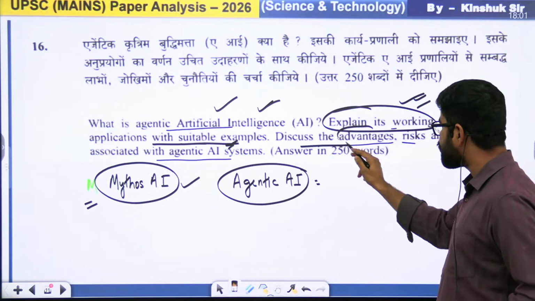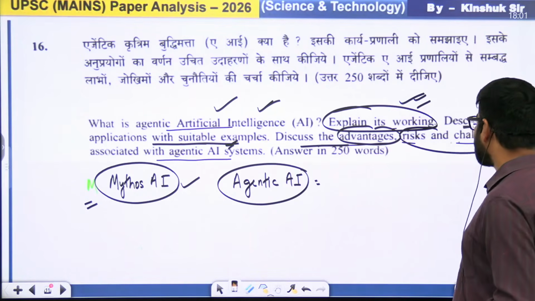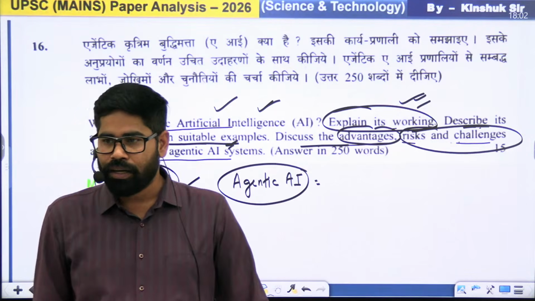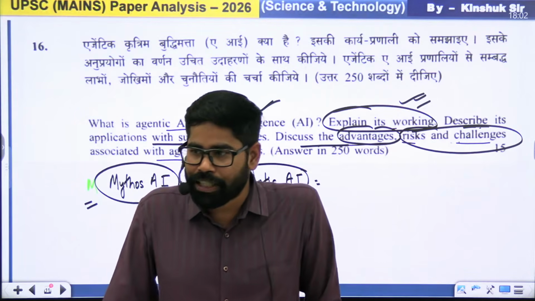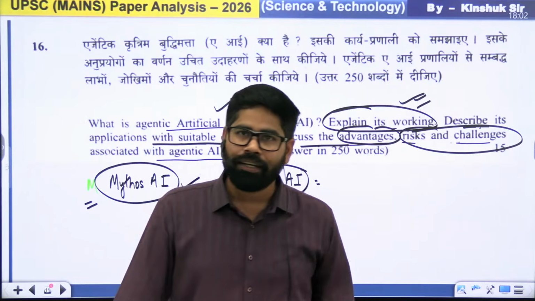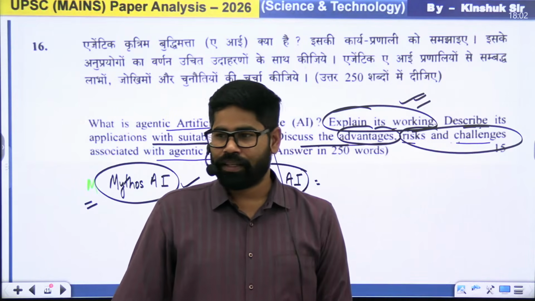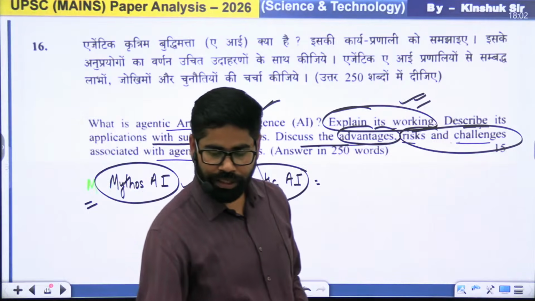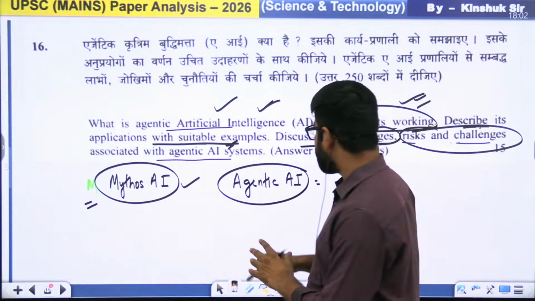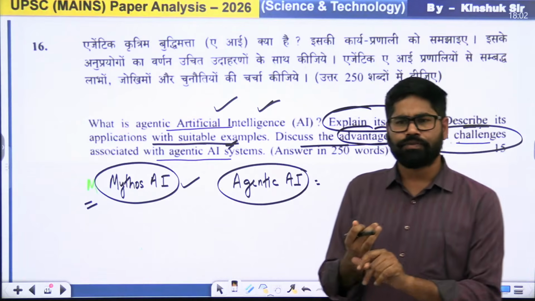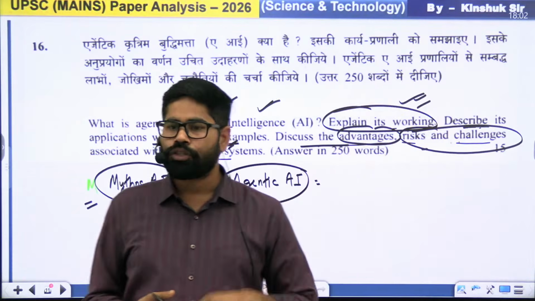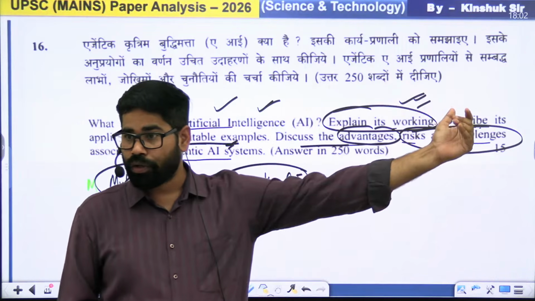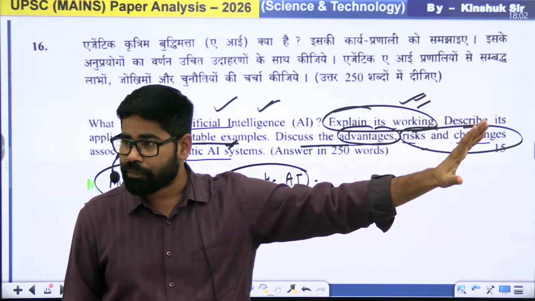Now discuss the advantages, risks and challenges. तो again थोड़ा सा overlapping part होगा, but you can explain what may be the possible advantages and what can also be the challenges with respect to this. ठीक है. So this is one thing which you have to write. और देखो जब भी आप चैलेंज लिखोगे, challenges will be like privacy issue, domination of a few companies. It will also lead to unemployment at a mass scale.